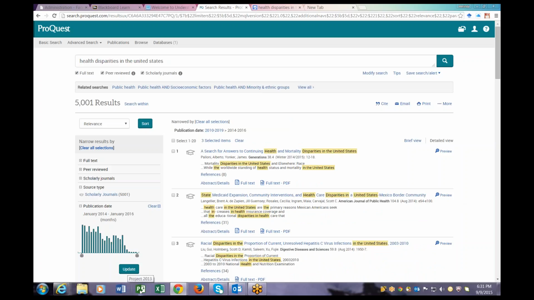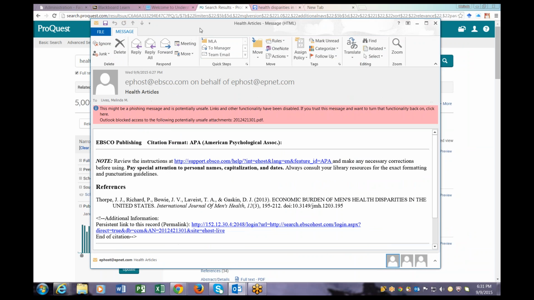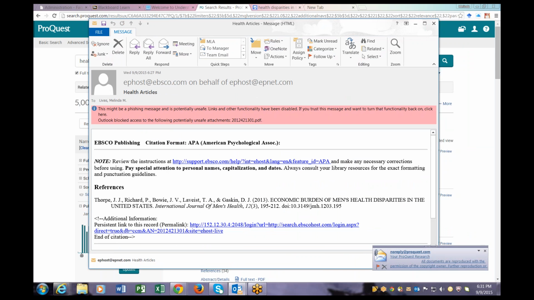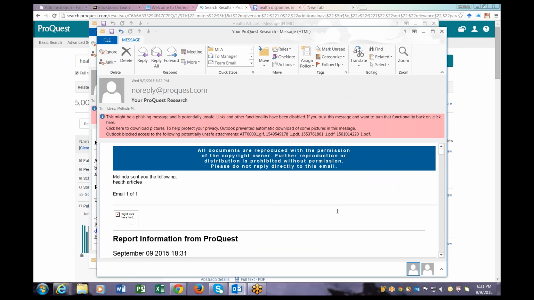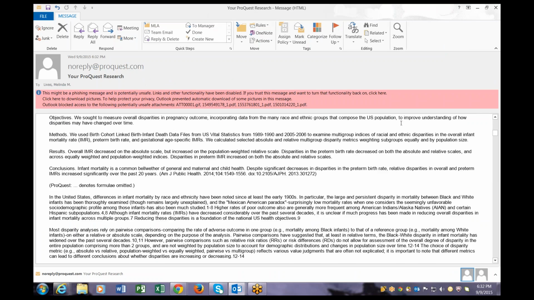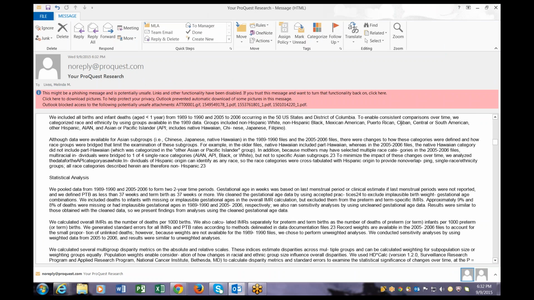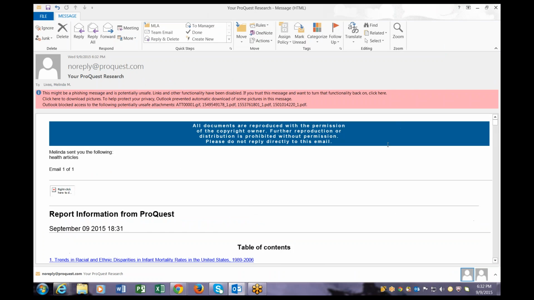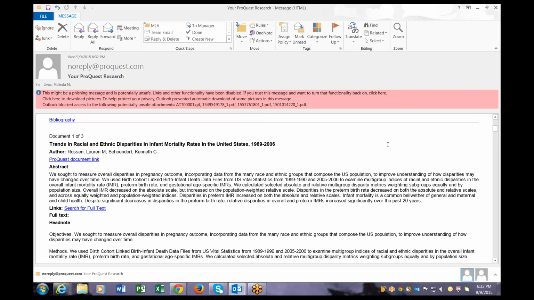So now let me show you a common mistake that students make once they get their articles from the databases. And I don't want you all to make this mistake because if you do, you could lose points on your research paper. All right, so for example, here they come now. So I'm going to open this one. And this is pretty much what it looks like, right? Now this is from ProQuest. So this is the article. This is just one. And it looks like they got all three.